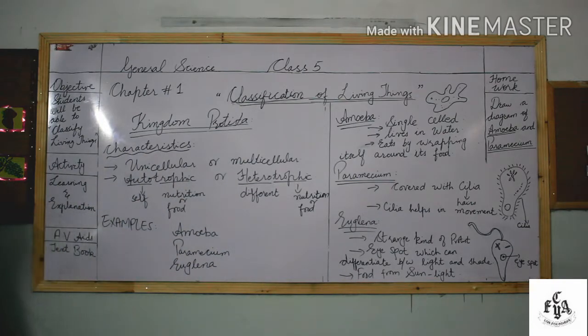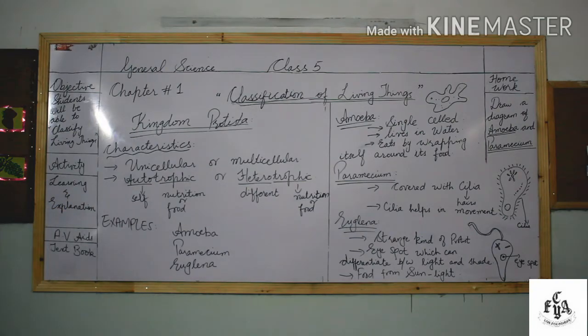Euglena can detect the area where there is so much light, or the area where it is too dark, so it can move according to its choice depending upon the light and dark area.